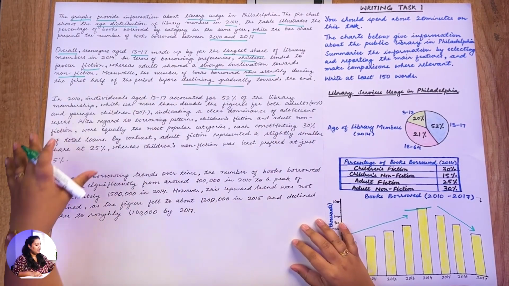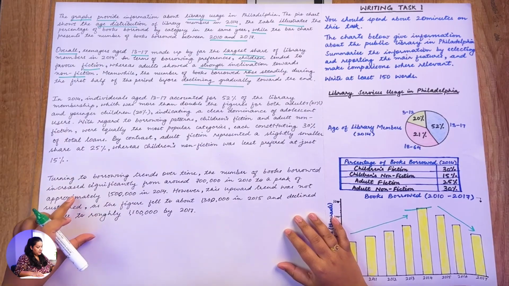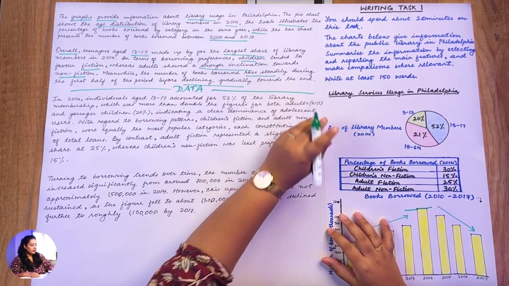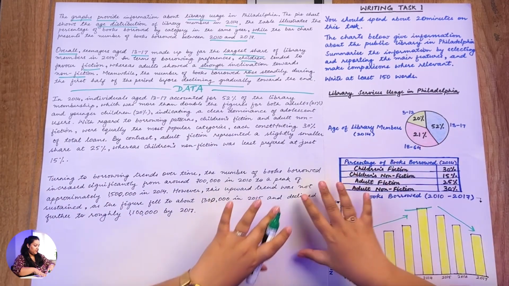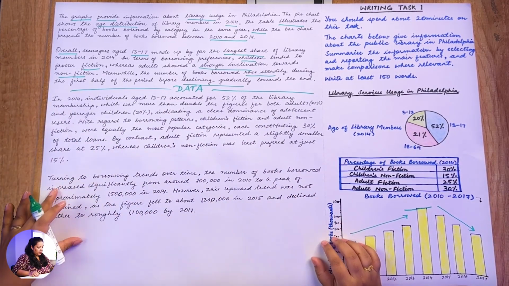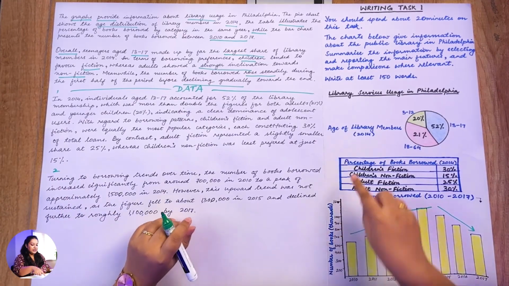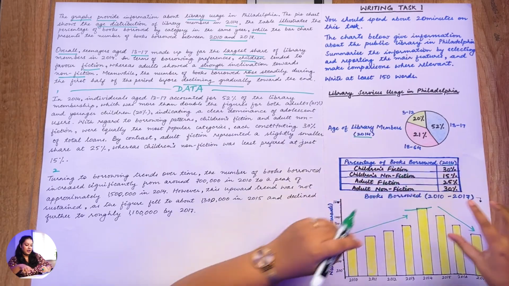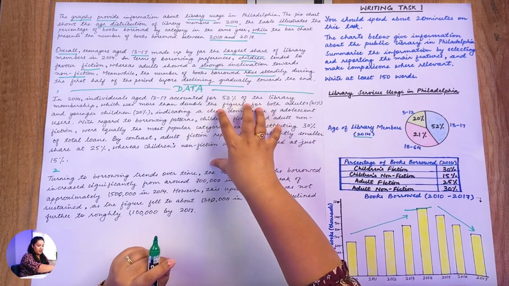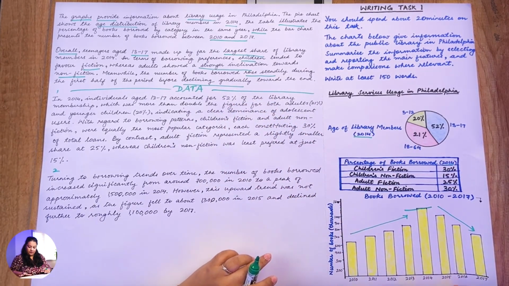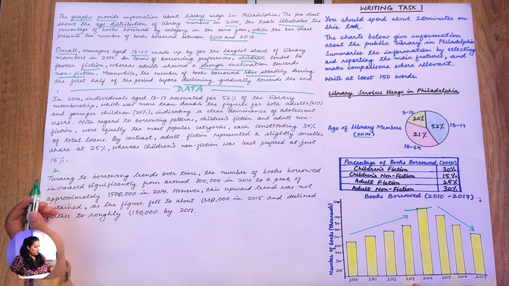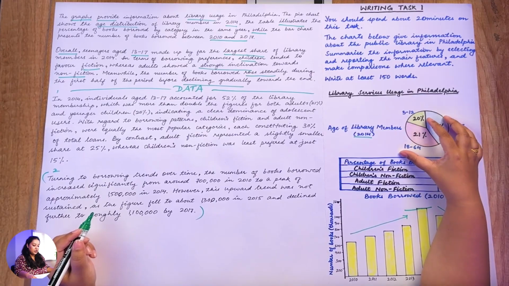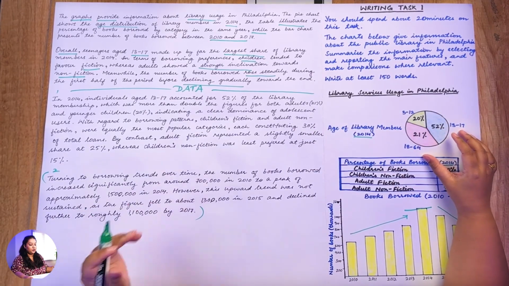Alright, now let's understand the body paragraph. So we have two body paragraphs here. Now this part will contain all the data. So we are going to include all the numbers that are very relevant and prominent, and we're going to put them over here. We have body one and body two. Since your pie chart and the table chart are both for the same period, 2014, I'm going to make comparisons and write it as body 1. And since this is for a period of 8 years from 2010 to 17, your bar graph will go as your body paragraph 2.